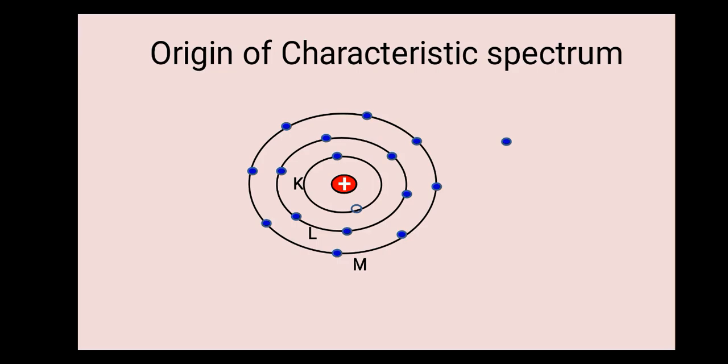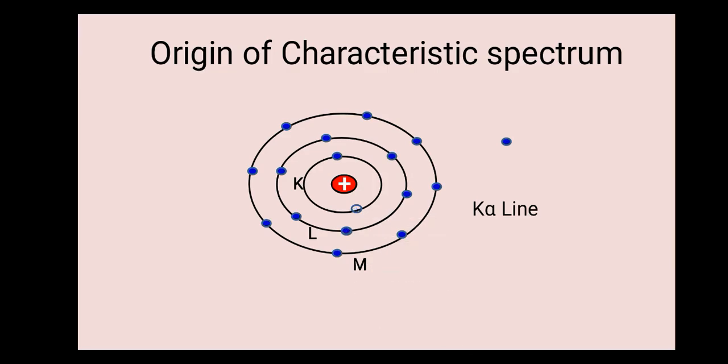So now there is a vacancy in that K shell, and if this vacancy is filled by an electron from the L shell, during this transition the energy is liberated as the K alpha line.